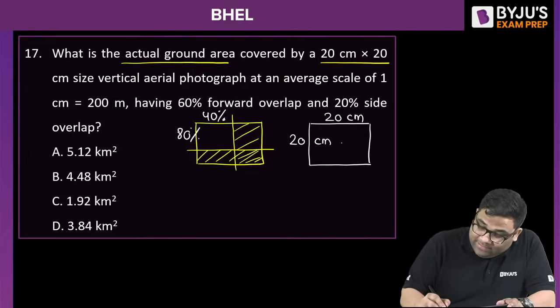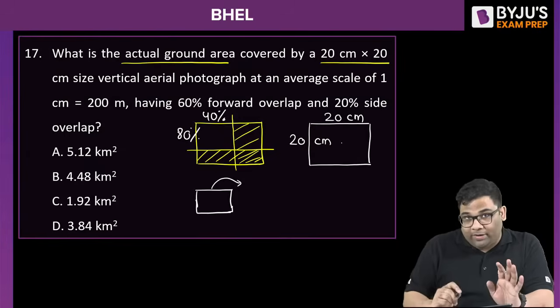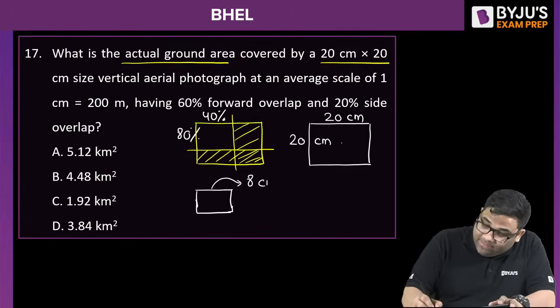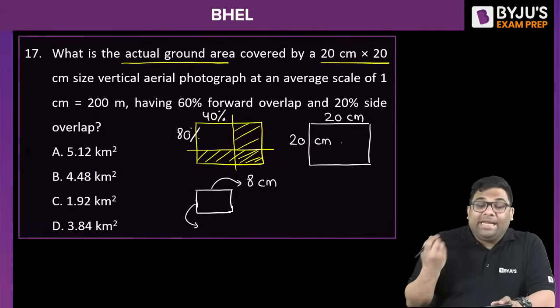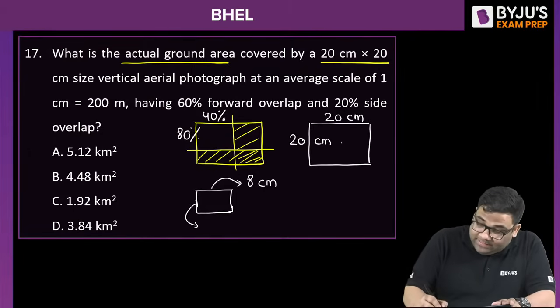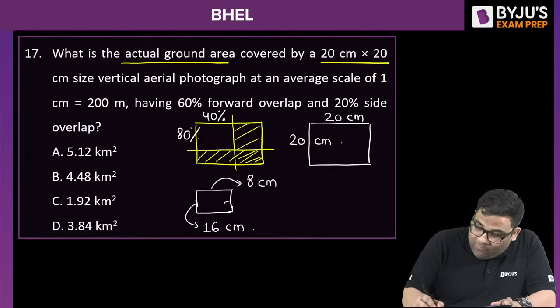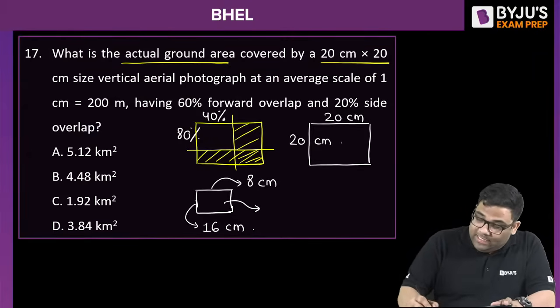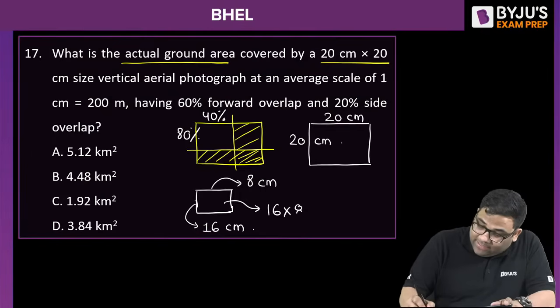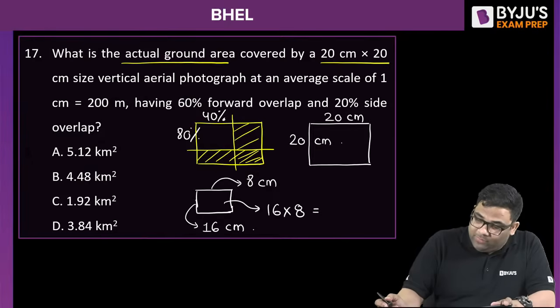Now this left one's dimensions will be 40% of 20, that is 8 centimeter. And this will be 80% of 20, that is 16 centimeter, right? So I can say this area will be 16 into 8. What is this answer? Tell me, 16 into 8 will be how much?